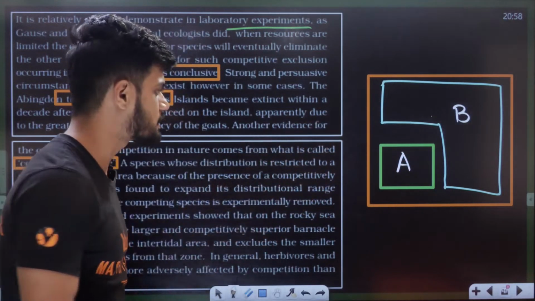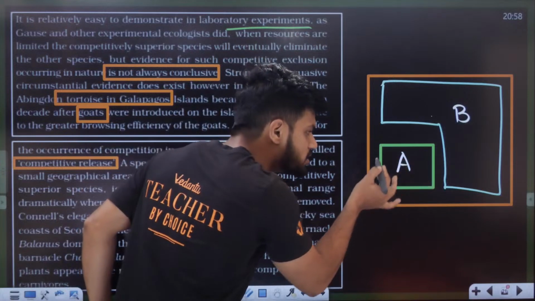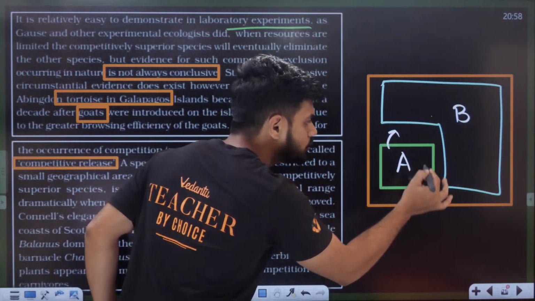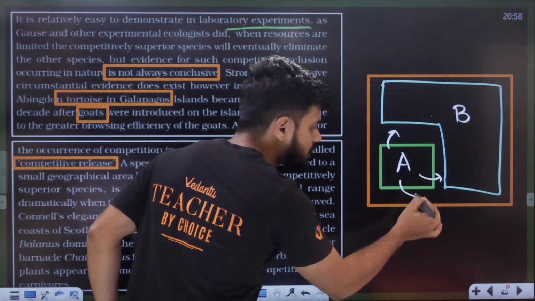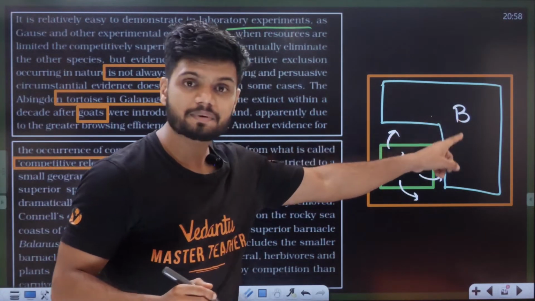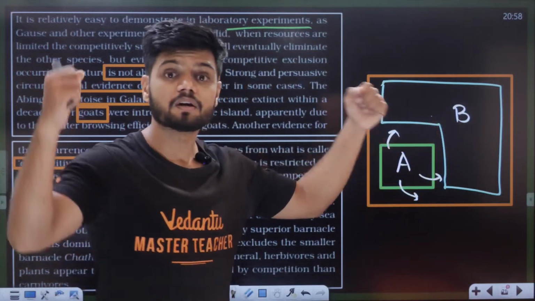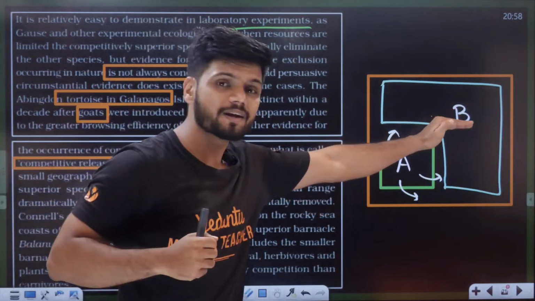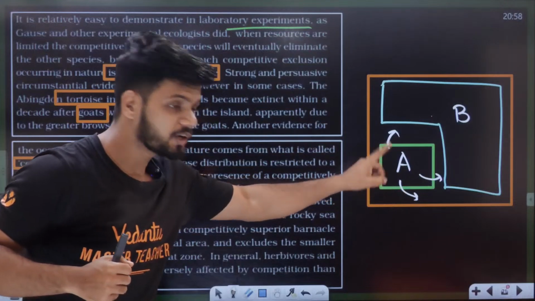Now students understand, this species A is not able to grow in population. Why? Because species B is present here, and species B is dominant, and this dominant species will not allow A to grow.